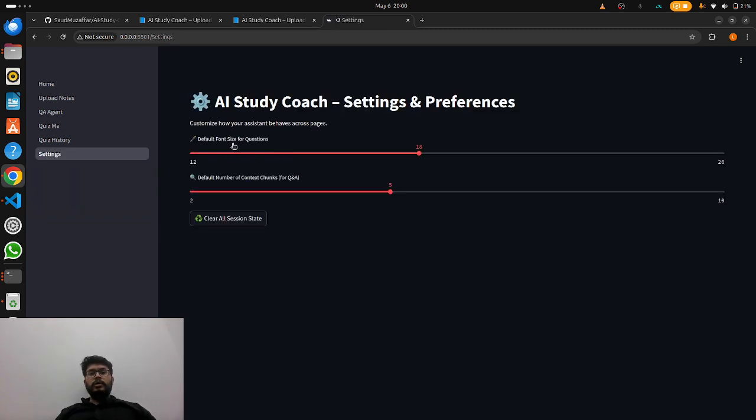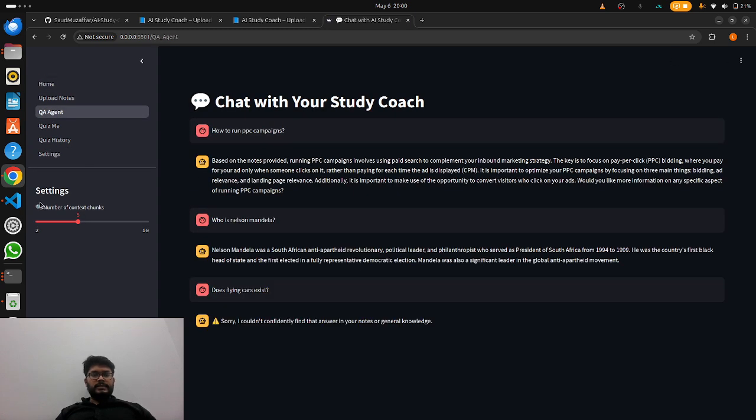Now the settings module has a font size. You can change your font size according to your readability, and also the default number of context chunks for QA. You can set that here. It's the same thing as this one. 2 means faster response but less context, and 10 means slower response but with better context and a better response. So that was my model.